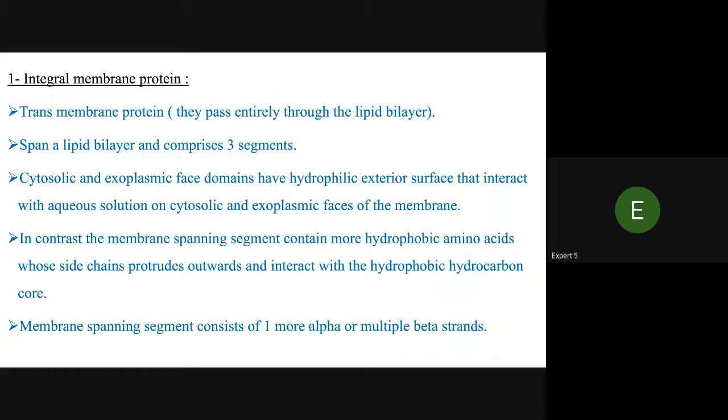In contrast, the membrane spanning segment contains more hydrophobic amino acids, whose side chains protrude outward. They interact with the hydrophobic hydrocarbon core. Membrane spanning segments consist of one or more alpha helices or multiple beta strands.